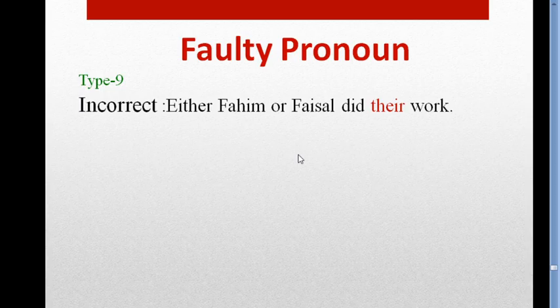Here Fahim and Faisal are two singular nouns, connected with "or". We have to use the pronoun according to the nearer noun.